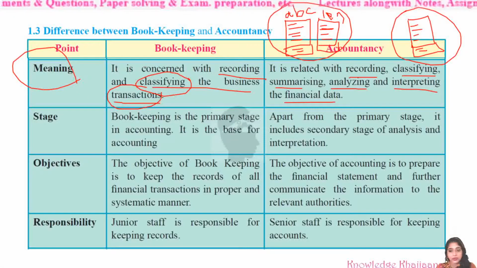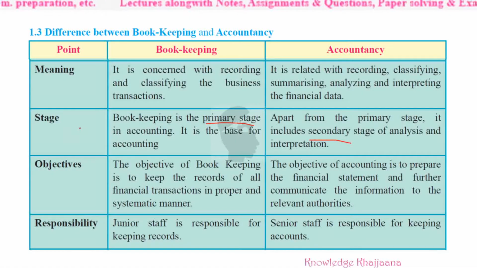If you have understood the meaning, you must have understood the stages. Now we look at the stages. Bookkeeping is the first stage, right? It is the primary stage in accounting. Why? It is the base for accounting. But accountancy, what does it include? It is the secondary stage. Why? Apart from the primary stage of bookkeeping, it also includes the secondary stage.